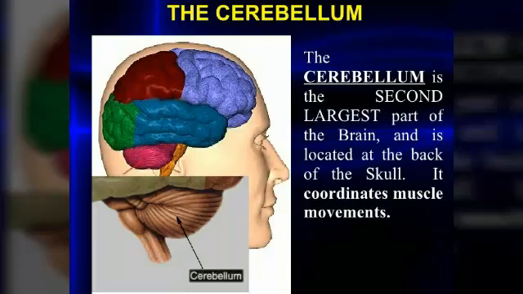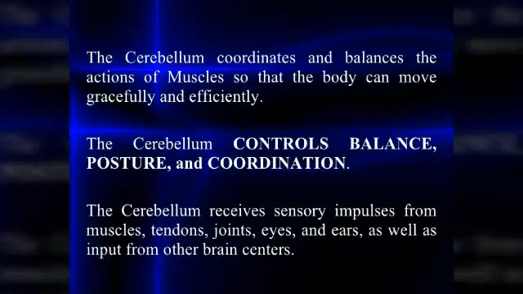The next part is the cerebellum. The cerebellum is part of the hindbrain. It is the second largest part of the brain and it is located at the back of the skull. As you can see in this picture, it is located at the lowest part, at the back of the brain. The cerebellum coordinates and balances the action of muscles so that the body can move gracefully and efficiently. It means it controls balance, posture, and coordination.